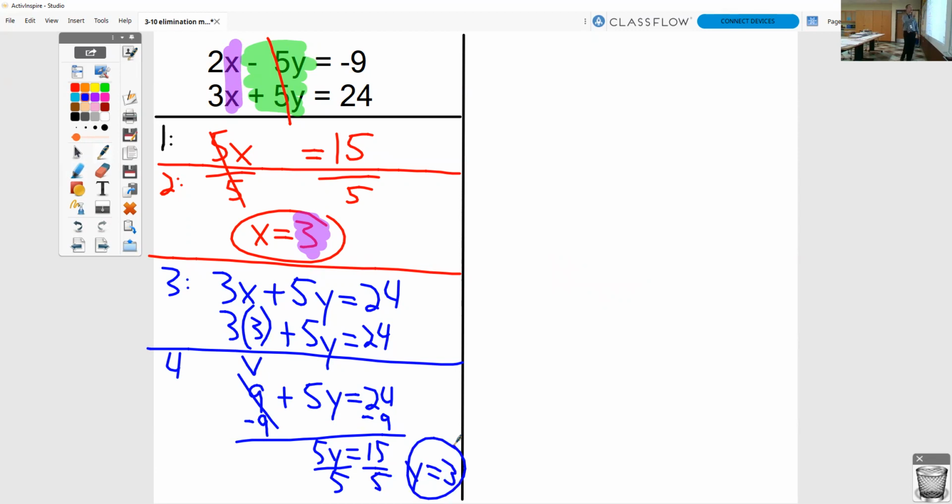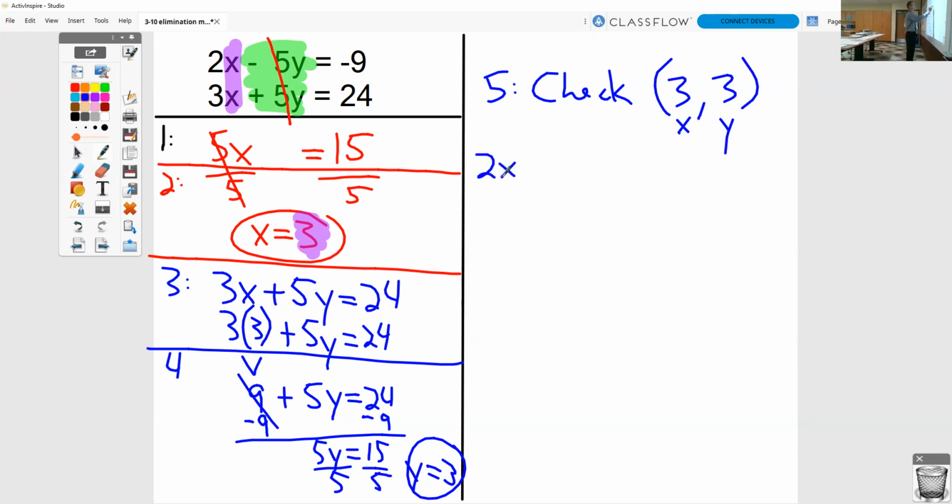So when we go to do our check, which is our 5th and final step, this time the answer was x equals 3 and y equals 3. And I know that the previous answer, the two answers were the same. That doesn't always happen, all right? Just a coincidence. But we want to sub them back in to both of the original equations. Remember that it has to check in both equations to be correct.